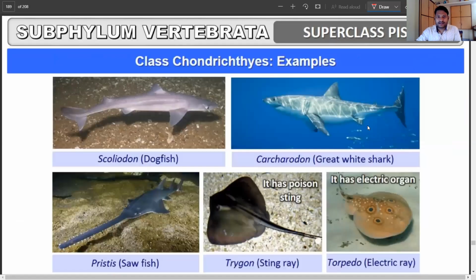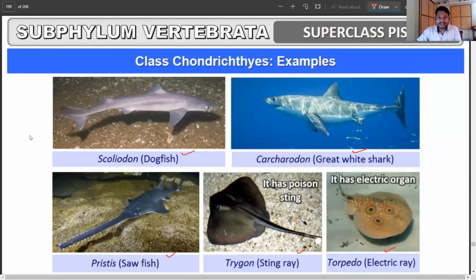Now you can see here condensed examples. You have the dogfish or the Scoliodon. Then you have the great white shark. You have the sawfish, stingray. Again, it's a poisonous stingray. You would have heard about that. Then you have learned about the electric organ bearing fish. That is the electric ray. Some of you would have seen it even in the movies.